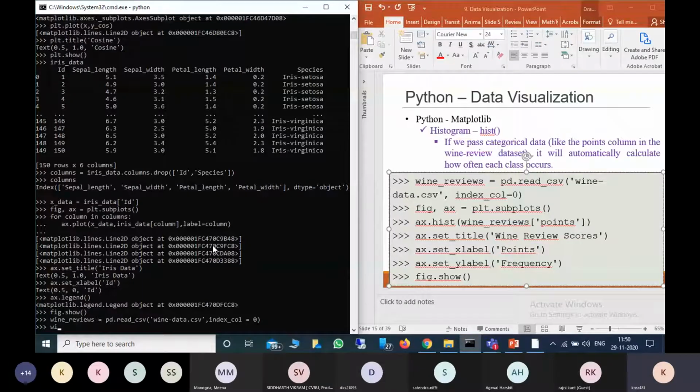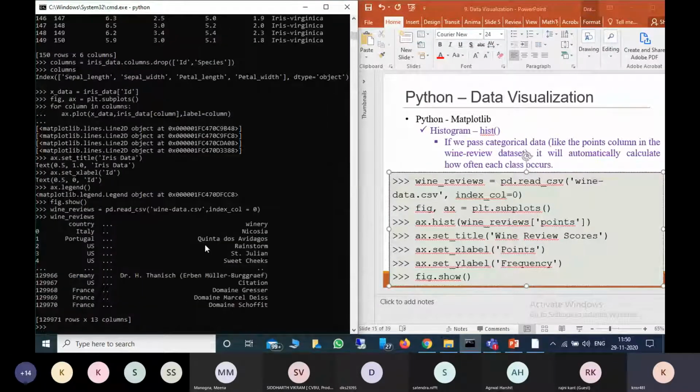So now wine_reviews. This is the wine reviews data. There are 129,000 rows and 13 columns. Now, for example, if I want to plot the points, there will be score. For that, first I will define fig, ax equal to plt.subplots.